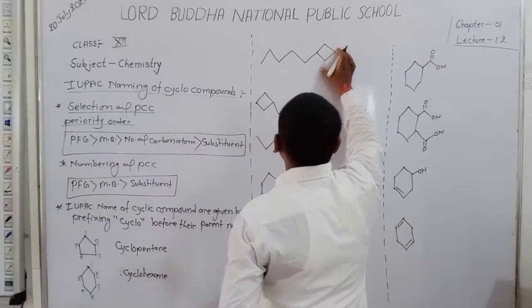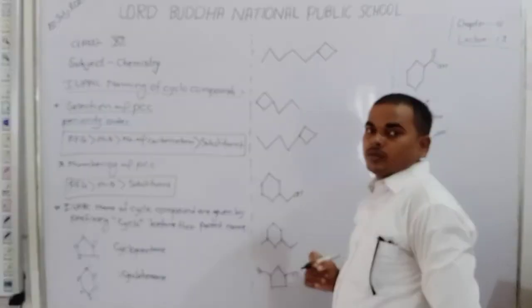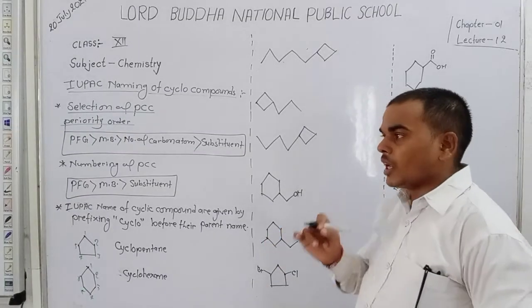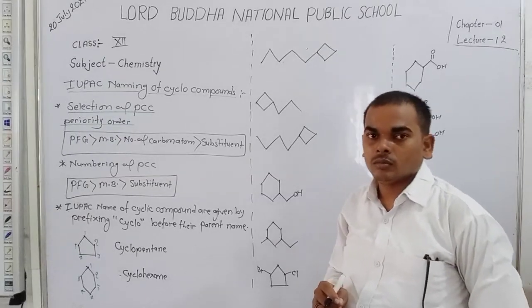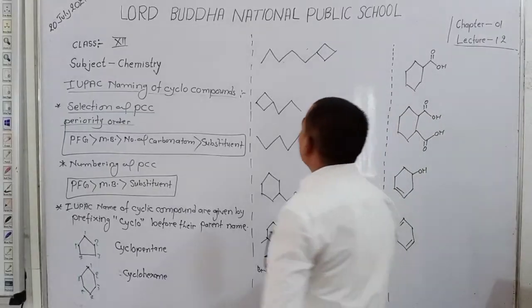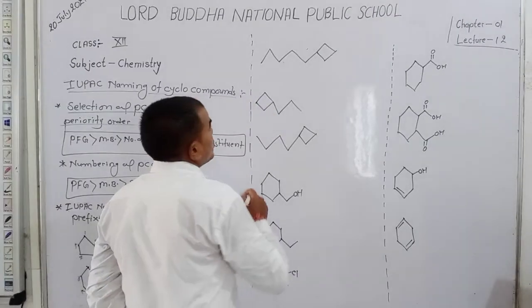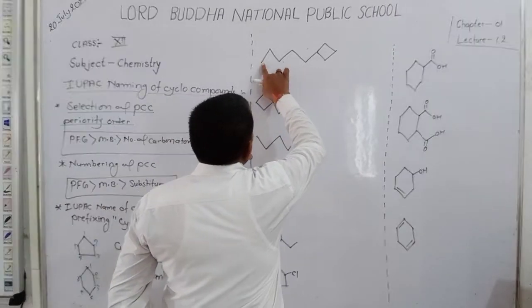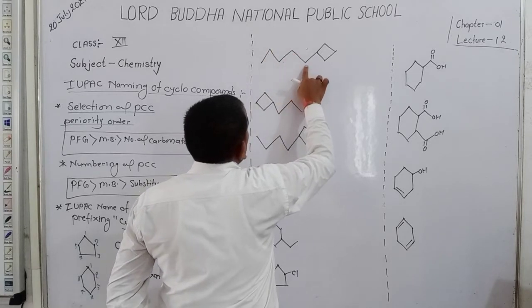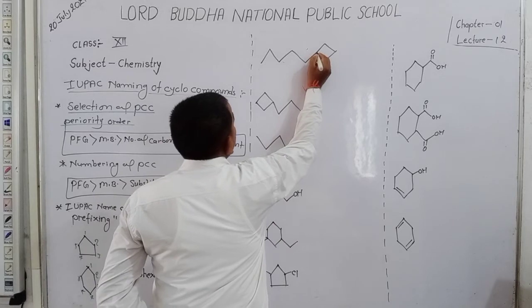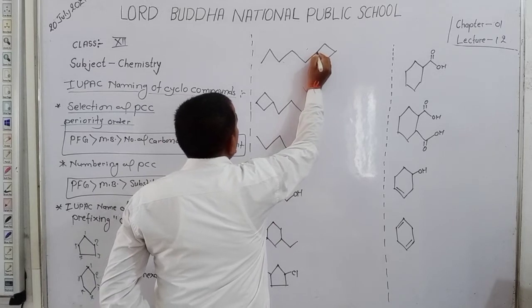Here a cyclic chain and an open chain are both present. In the case of a cyclic and open chain compound, firstly you count the number of carbon in the open chain and the number of carbon in the cyclic chain. Dear students, here 1, 2, 3, 4, 5 carbon. Don't count this carbon in the open chain because this carbon is present in the cyclic chain.